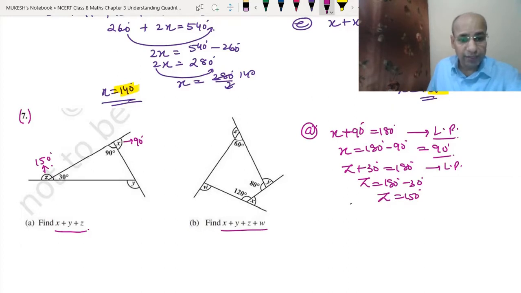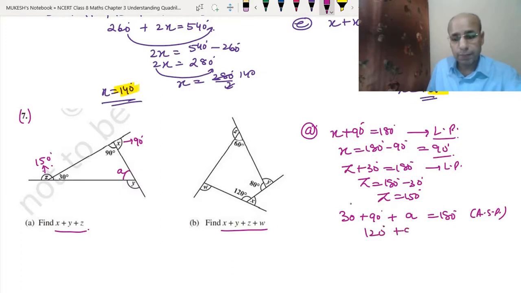Now to find Y, we don't have the angle here. So let's say this angle we can write as angle A. First we will use the angle sum property: 30 plus 90 degrees plus A will be equal to 180 degrees. This is the angle sum property of triangles that we have used. So 120 degrees plus A will be equal to 180 degrees. So A equals 180 degrees minus 120 degrees, so A equals 60 degrees.